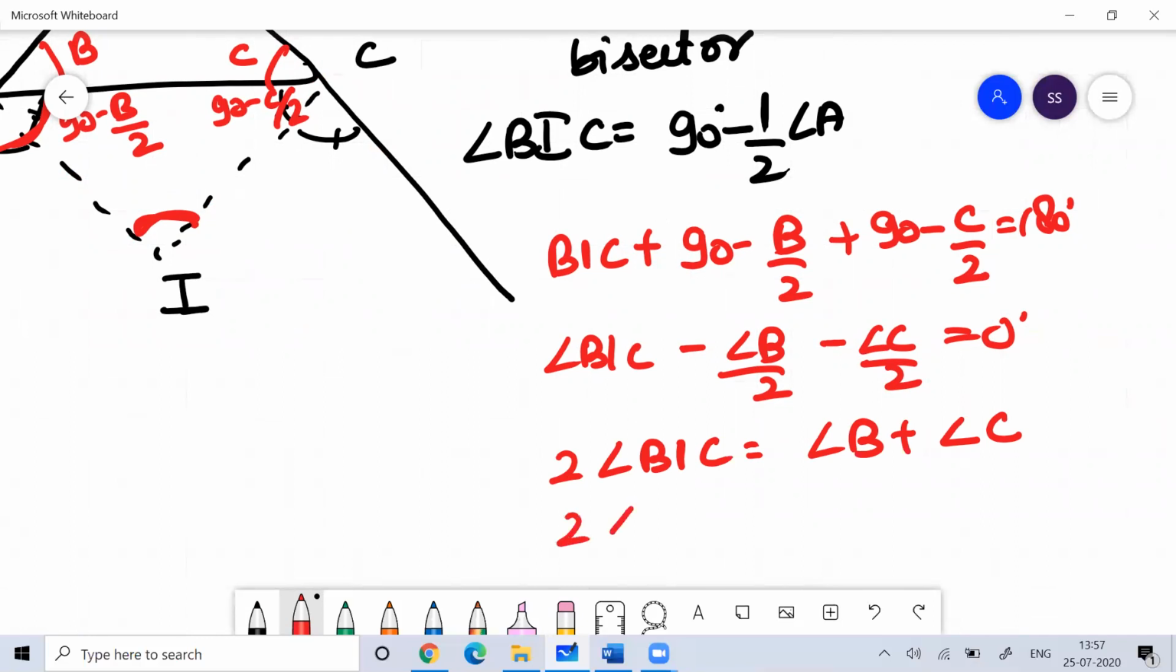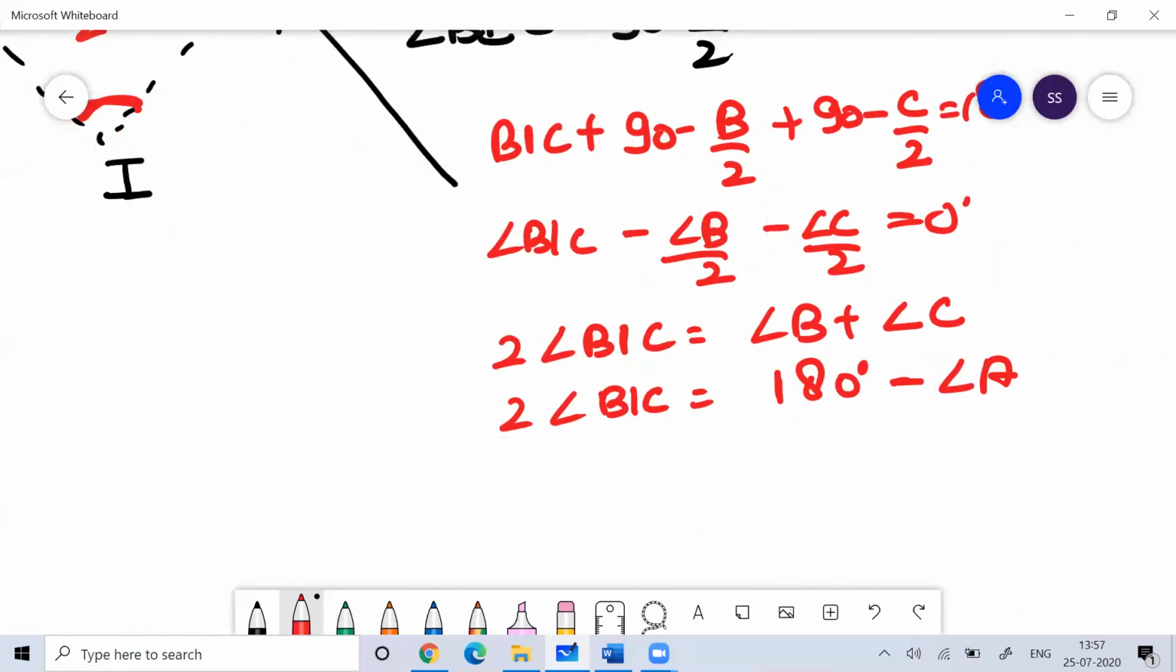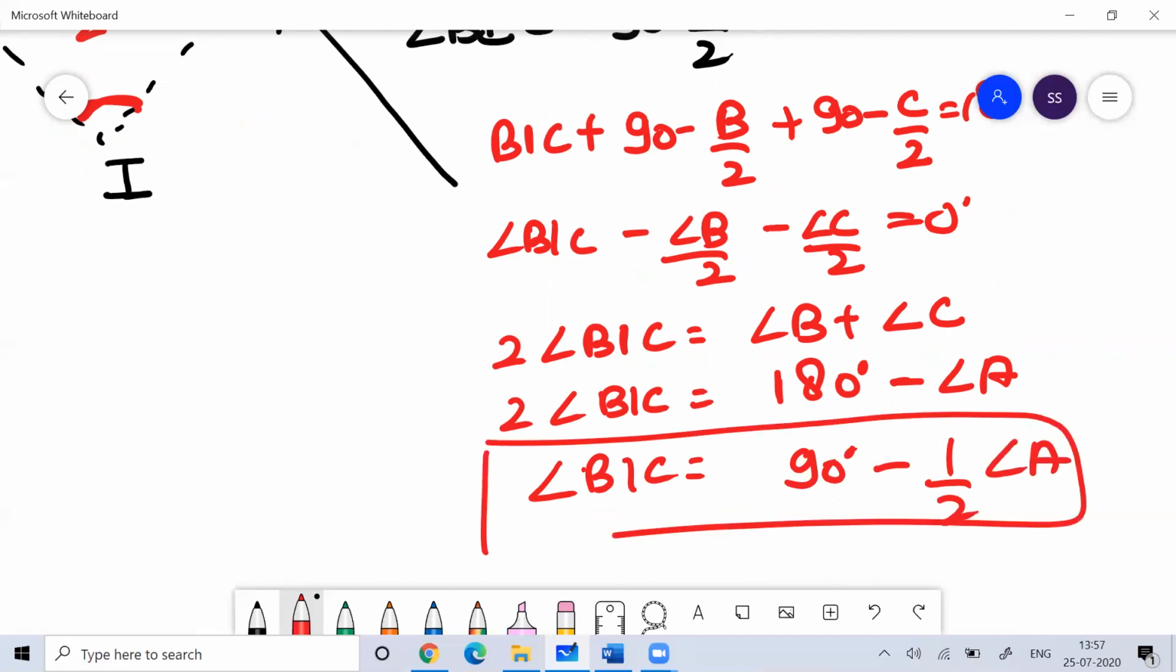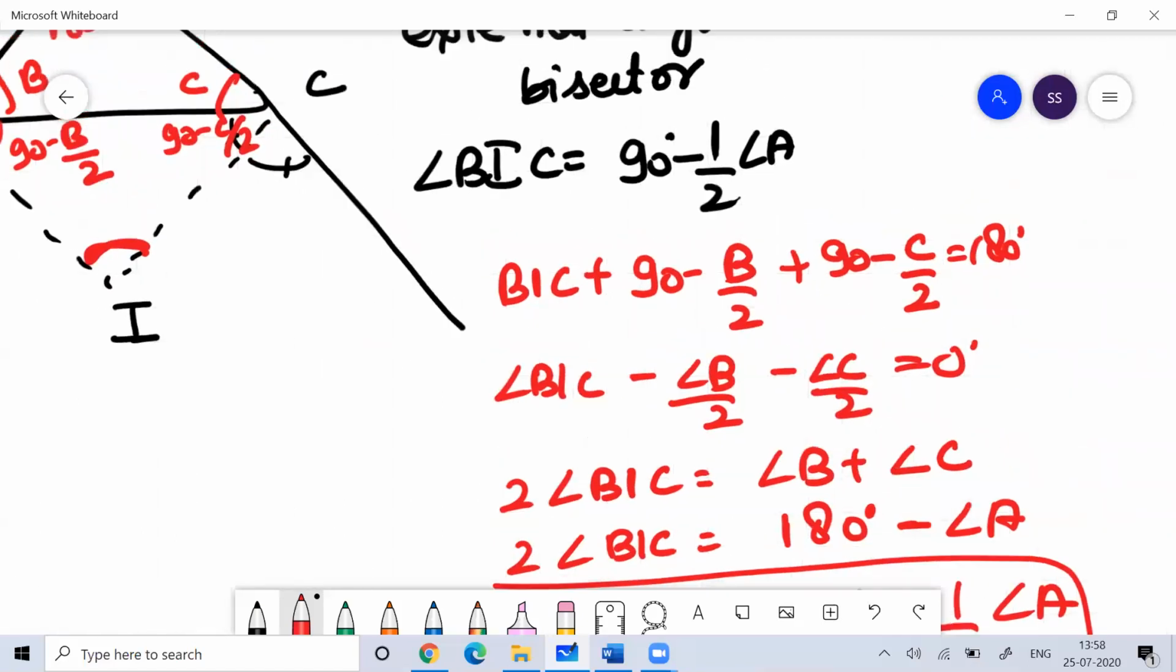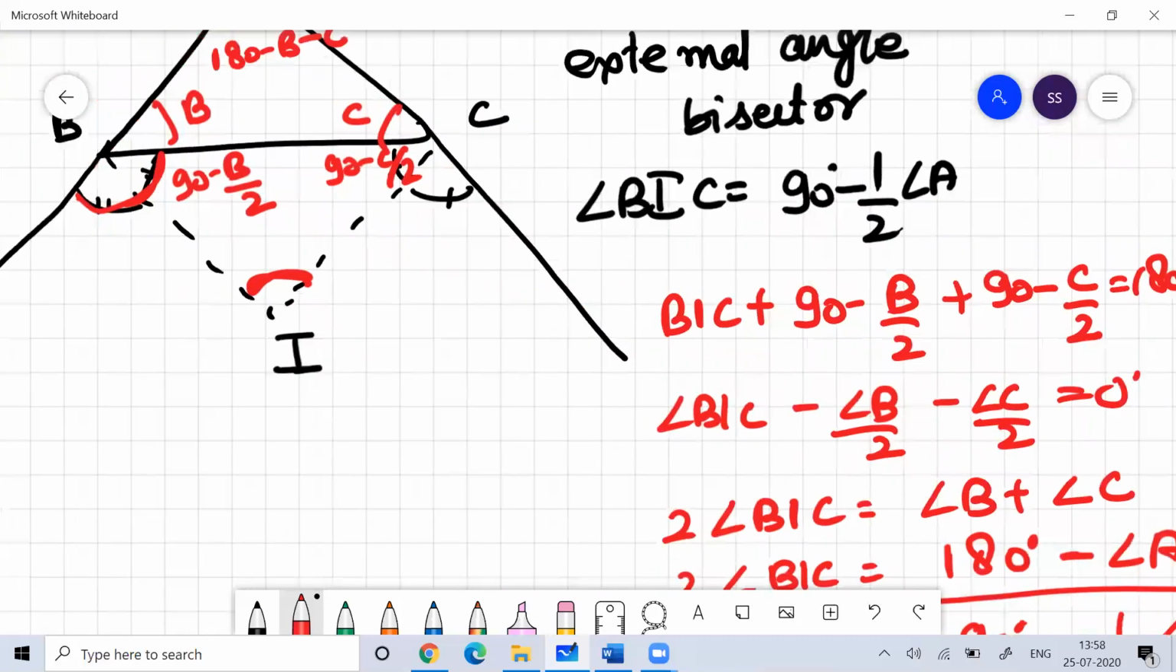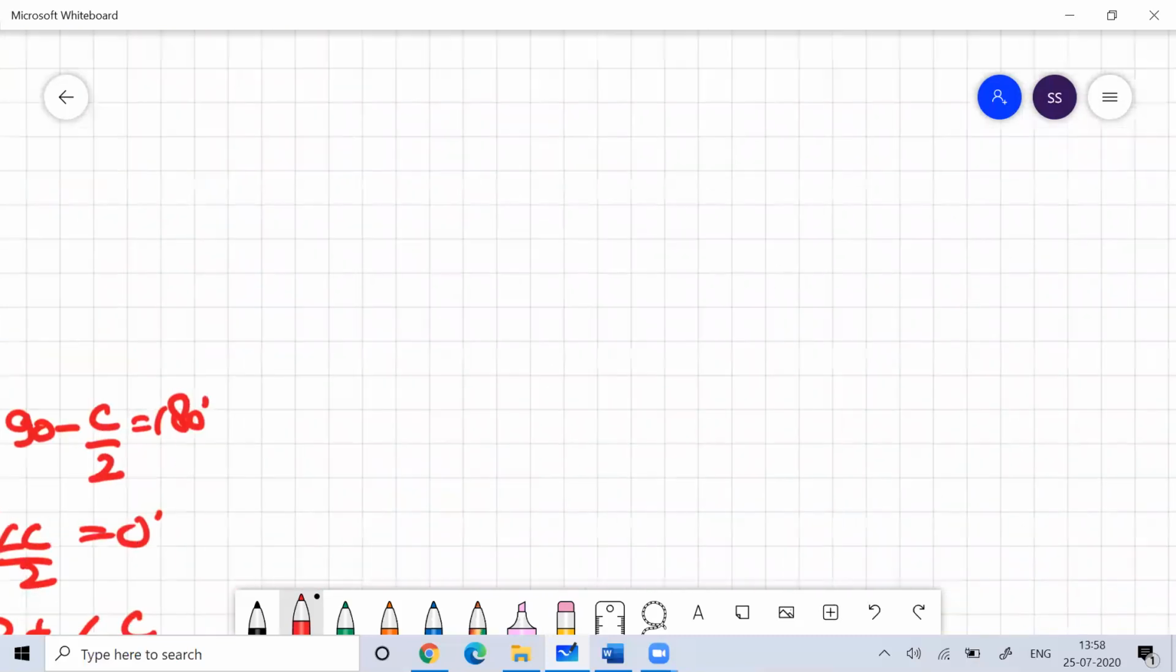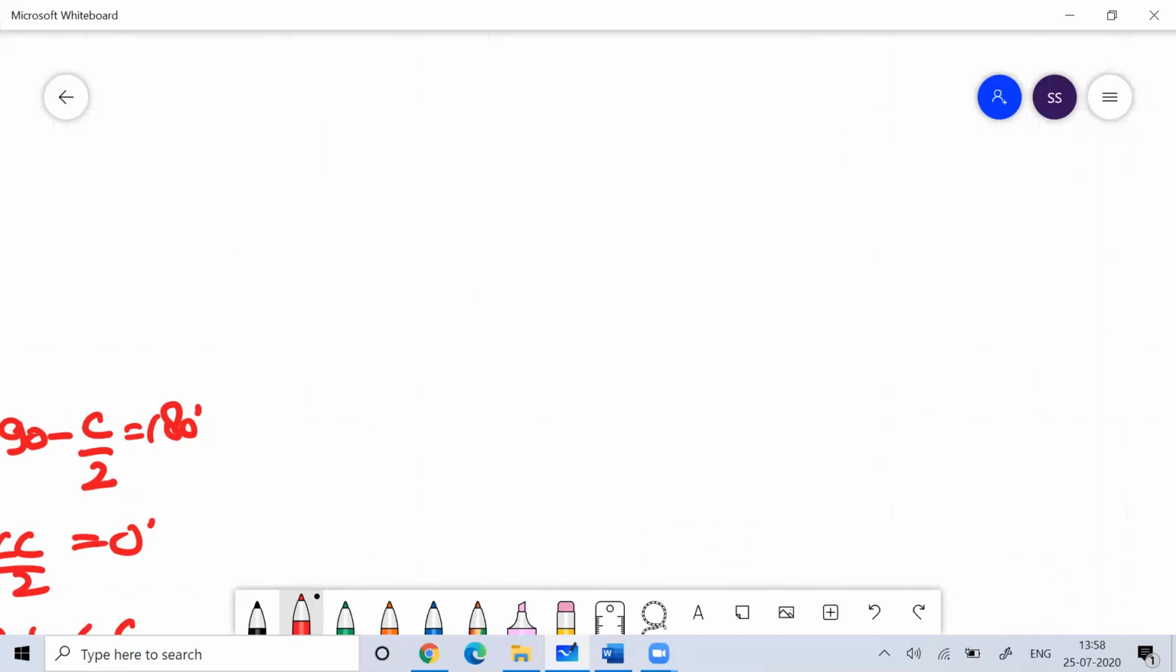So I can say 2 times angle BIC. Now angle B plus angle C is 180 minus angle A. You know this. So I can write angle BIC is equal to 90 minus half of angle A. This is what you had to prove. Fine, I hope you are understanding. All these proofs are important to understand geometry. The more we understand proofs, the better it will be for us to work on geometry.